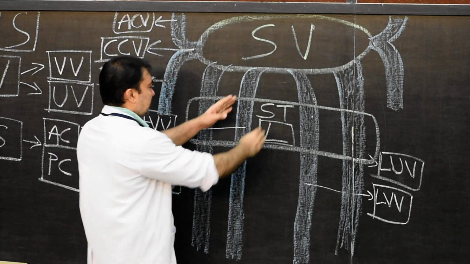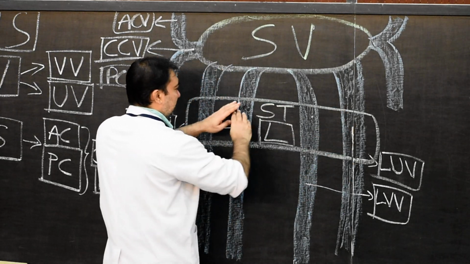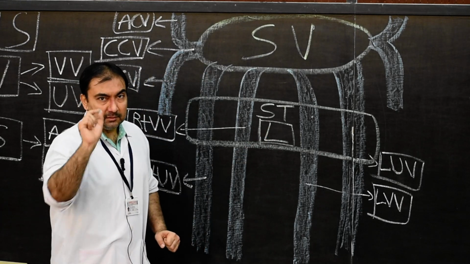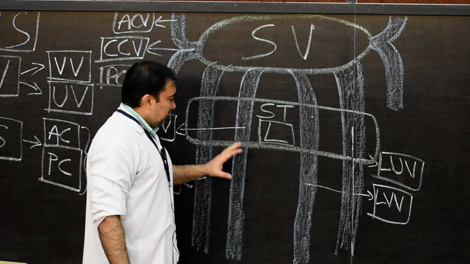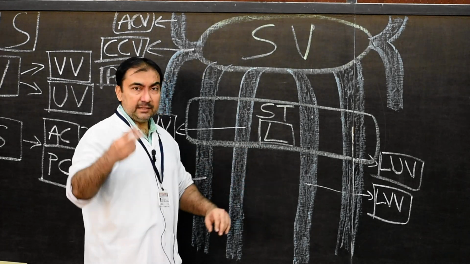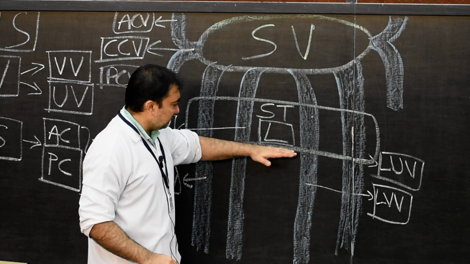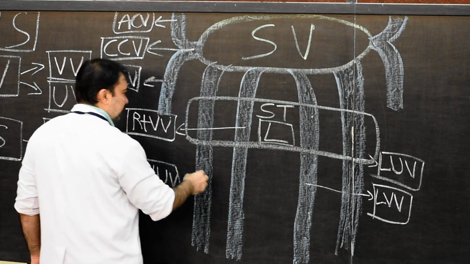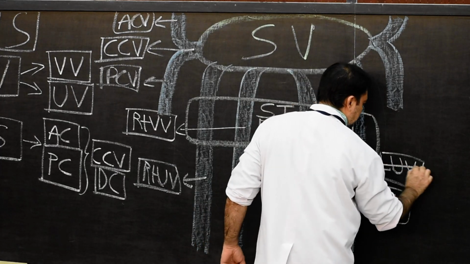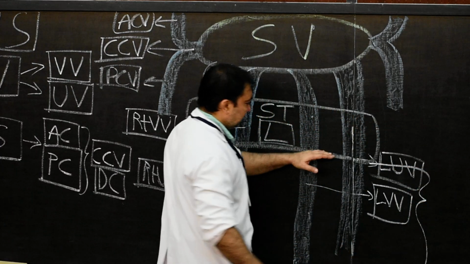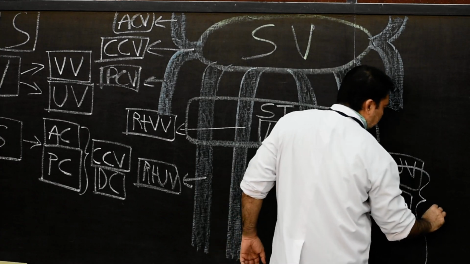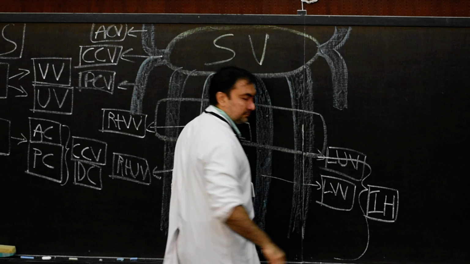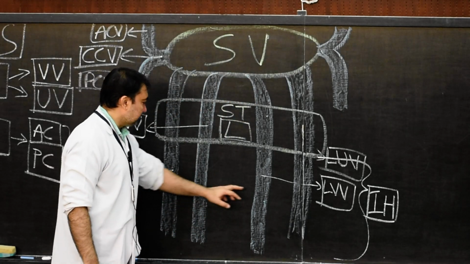So right and left vitelline and right and left umbilical, and in between we have septum transversum, which has developed into liver. Here we describe the development in three different parts. First development will be below the liver. So the segment which lies below the liver, if I mark this segment, will be known as the infrahepatic part. Infrahepatic part of vitelline veins.